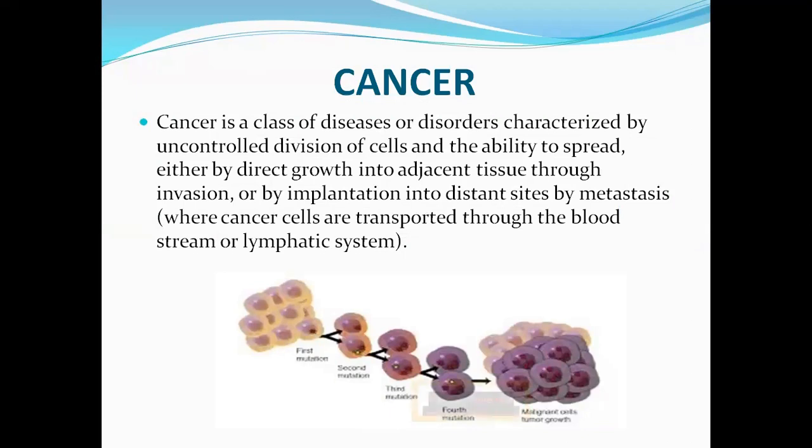Cancer is a class of diseases or disorders characterized by uncontrolled division of cells and the ability to spread, either by direct growth into adjacent tissue through invasion, or by implantation into distant sites by metastasis, where cancer cells are transported through the bloodstream or the lymphatic system. In the image here, you can see that the first mutation will happen, then second, then third, fourth, and finally it will become the malignant tumor outgrowth.